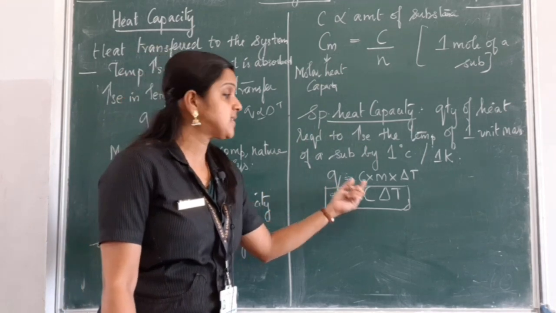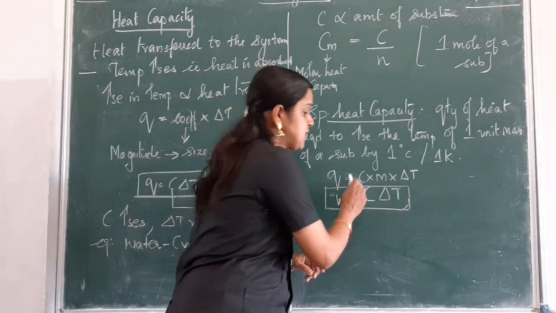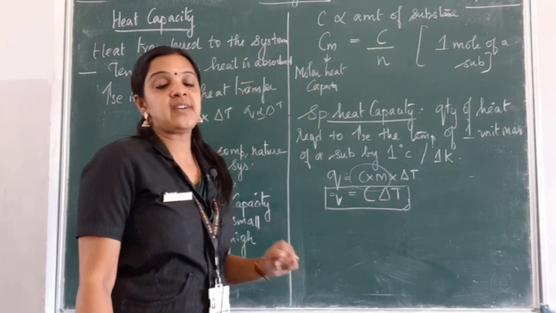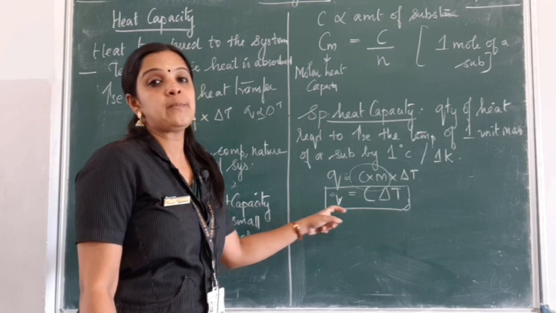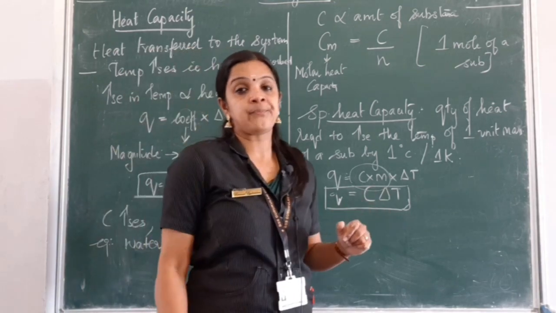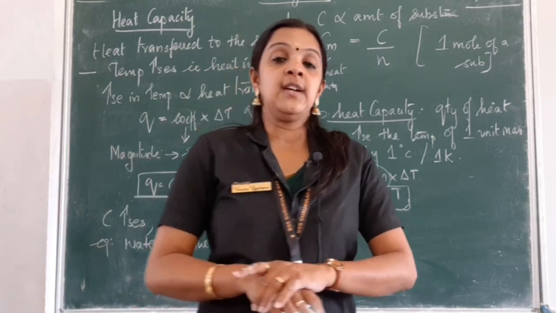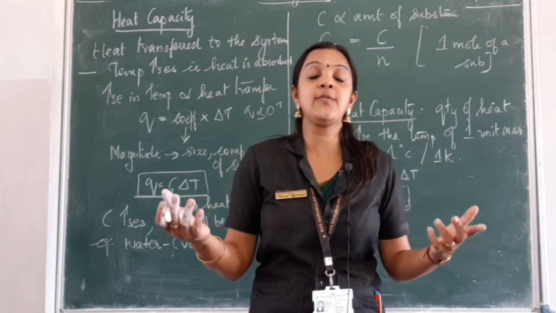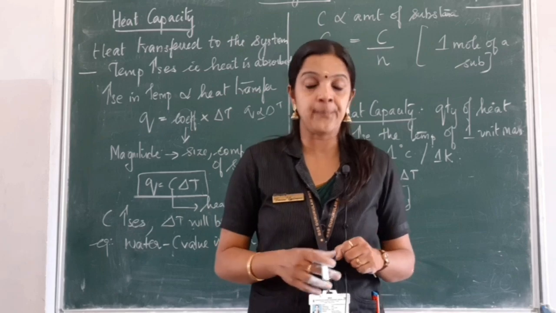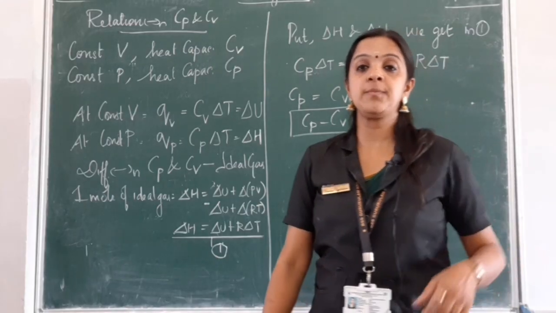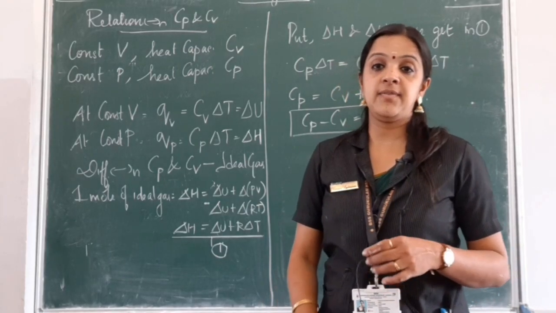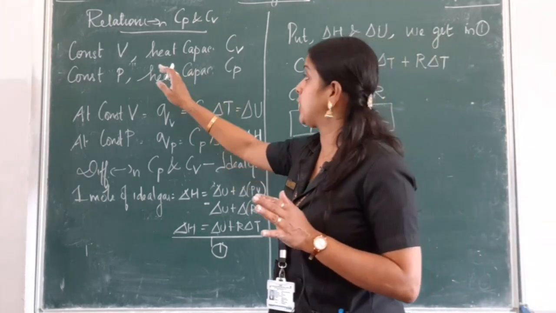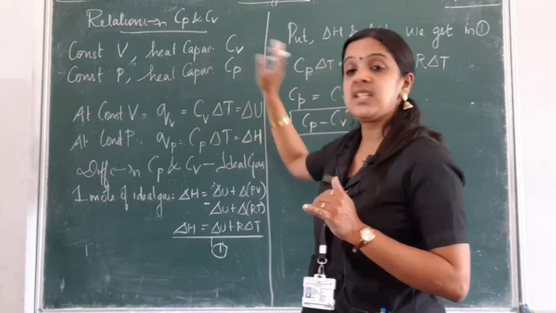So Q will be Cm del T, C into m, which is nothing but our C, which is our heat capacity. So Q will be equal to C into del T. This is the value for finding out the heat capacity, because if heat capacity is known, we can directly find out a rise in temperature. So with this now, what is the relation between Cp and Cv, that is constant pressure and constant volume. See, at constant volume, the heat capacity is given as Cv.